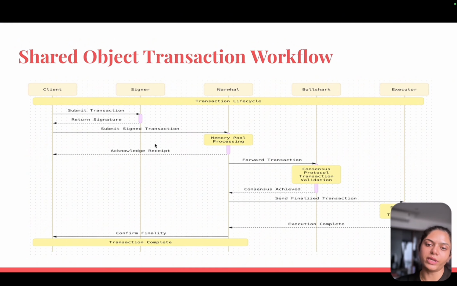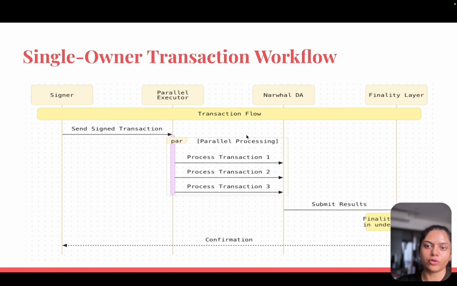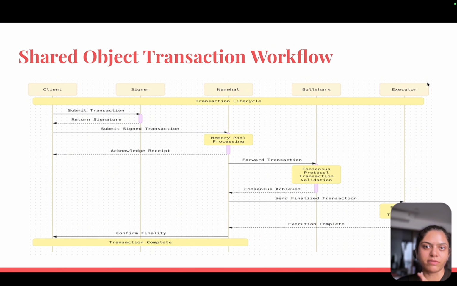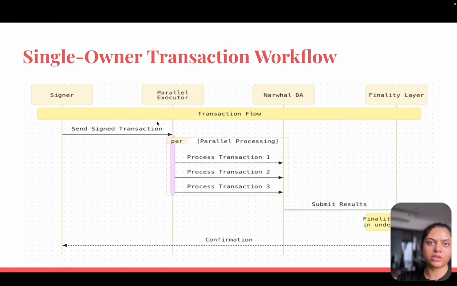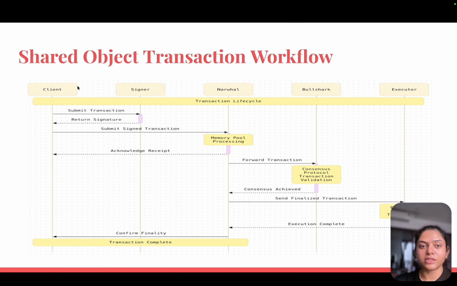That is a little bit more workflow. The shared object transaction workflow is bigger than the owned object workflow. The owned one has only four layers, and here there are five layers, and they go back and forth for confirmation. So in the single owner case, there is no consensus, so no waiting. This is why Sui feels instant. The shared object transaction workflow is only used when multiple users need the same object.